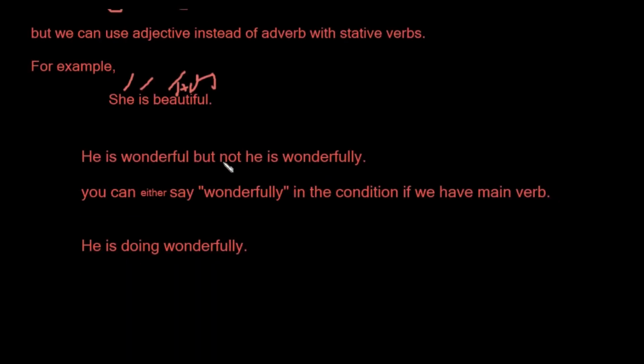Take another example: he is wonderful. This is absolutely right, because we have a stative verb and an adjective, wonderful. But if you say he is wonderfully, this is wrong. We cannot use an adverb of manner with the stative verbs. It should be a main verb, not the stative verb. So you cannot say he is wonderfully. You can say he is wonderful.